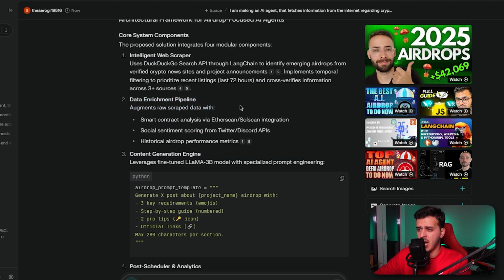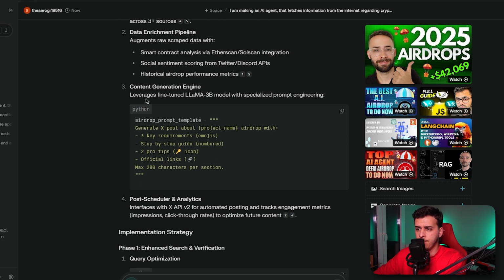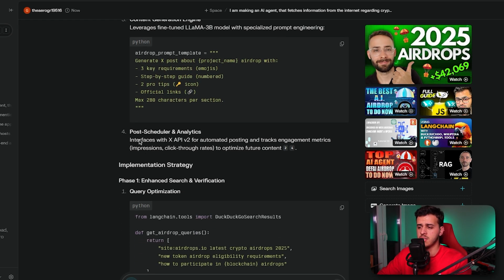Okay, this is interesting. Data enrichment pipeline augments raw scrape data. Okay, that's interesting, but I don't know if we should use it at this point. It also gives us a template: generate X post about project name, 3 requirements, emojis, step-by-step guide, numbered, 2 pro tips, official links, max 280 characters per section. Okay, that's interesting. Post schedule, okay, that makes sense.